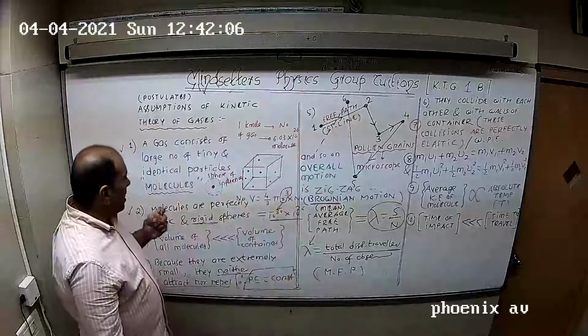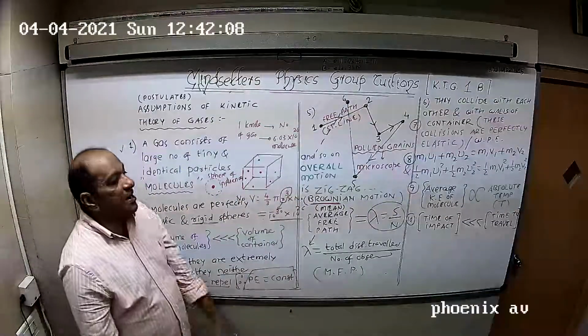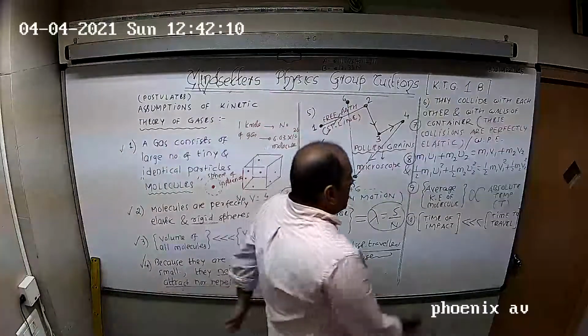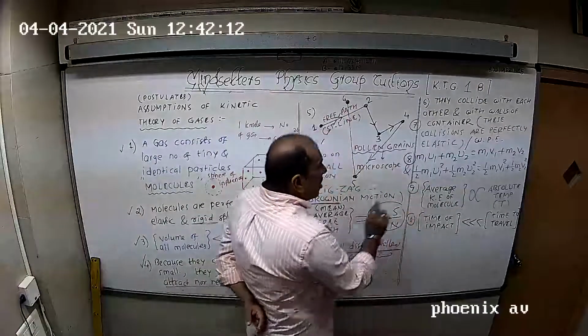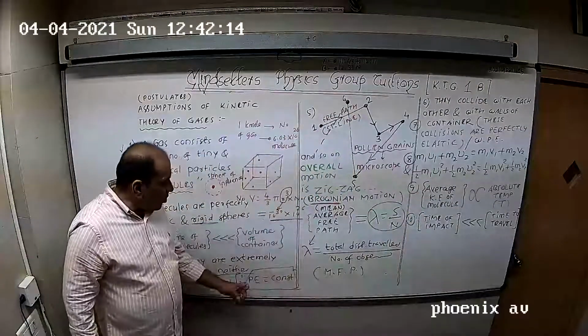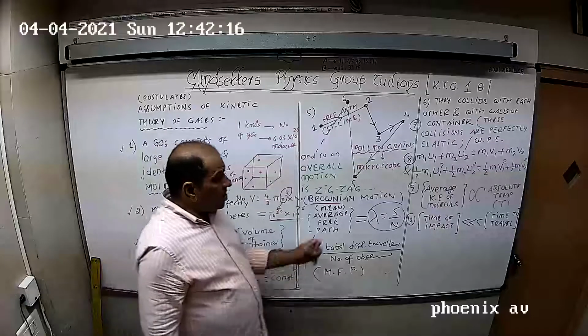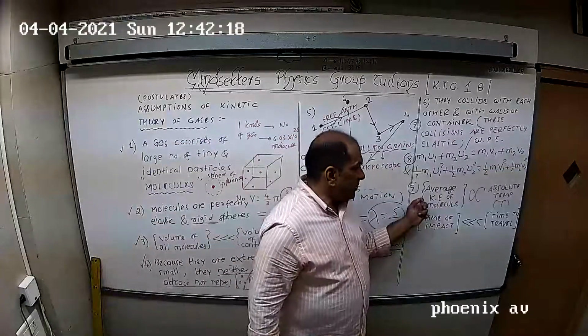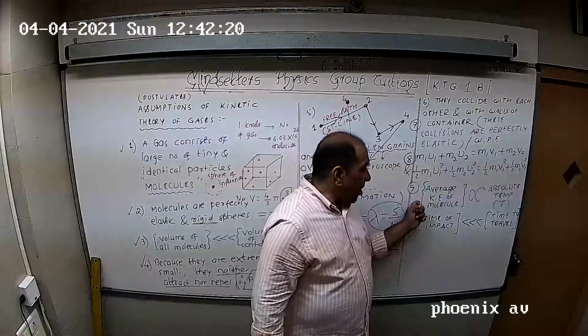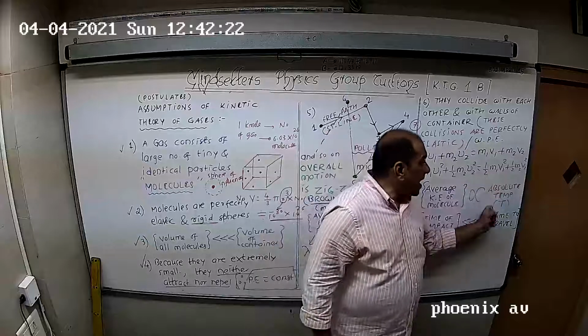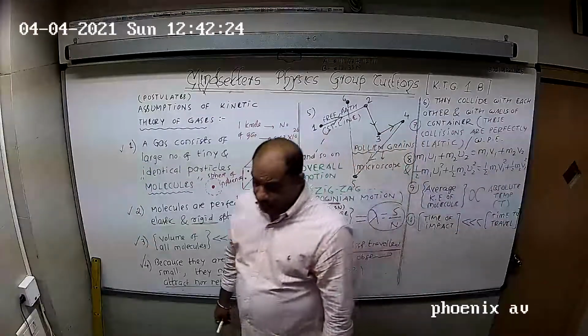Because they are extremely small, so we don't understand this. Next, the average kinetic energy of the molecule. The way we spoke about potential energy, we must speak about kinetic energy also. The average kinetic energy of the molecule is directly proportional to temperature, absolute temperature.